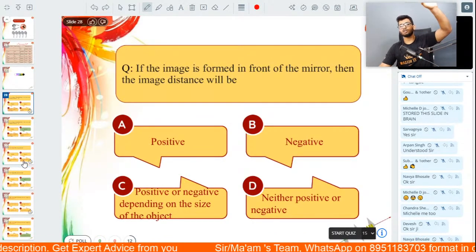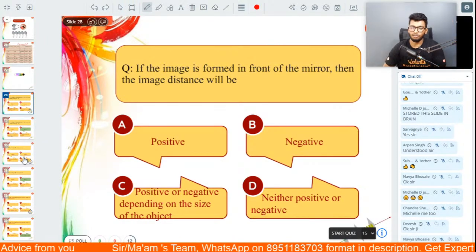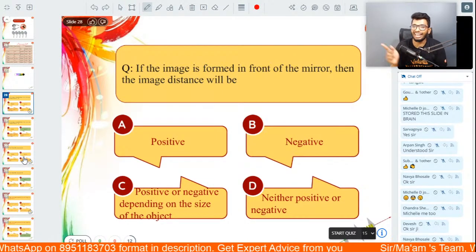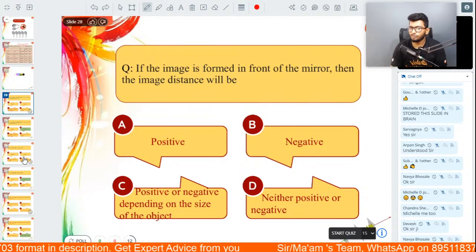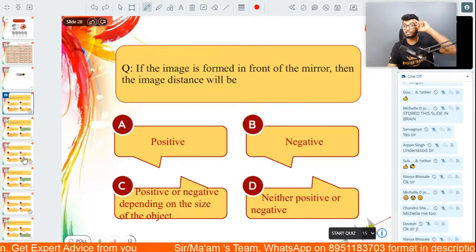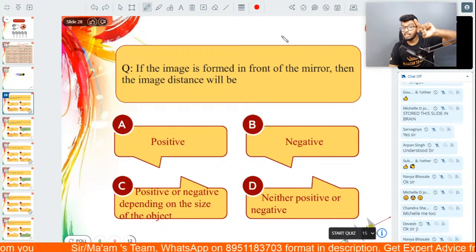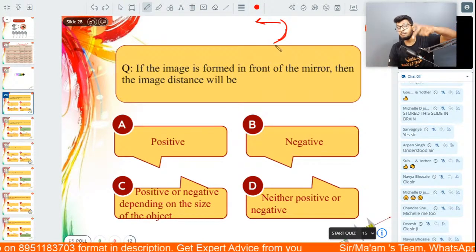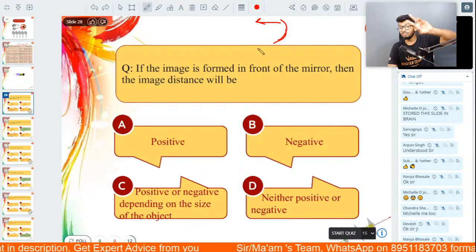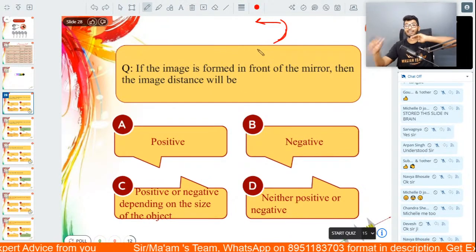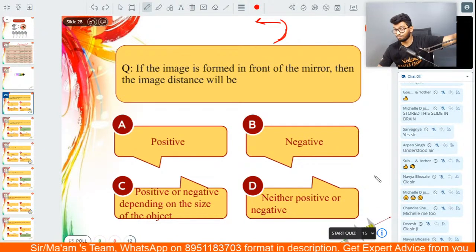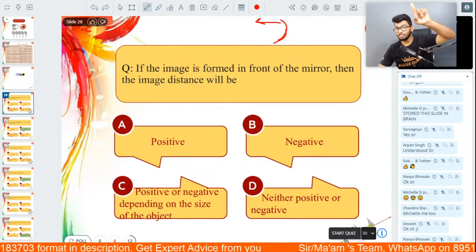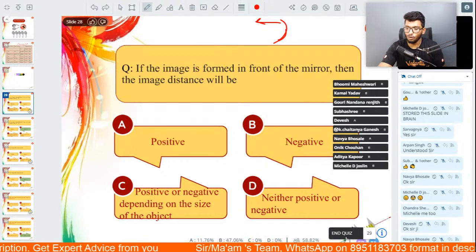So here is the first quiz question for today. If the image is formed in front of the mirror, then the image distance will be positive, negative, negative depending on the size of the object, or neither positive nor negative. Now think about the sign convention, people, and tell me if the image is formed in front of the mirror, the image distance that you take will be positive or negative depending on the size of the object, neither positive nor negative. Think about it, guys. I'll start the quiz in 3, 2, 1. Think about the sign convention about the Cartesian planes. 3, 2, 1. Let's go.